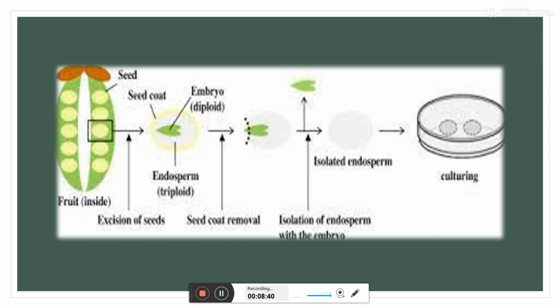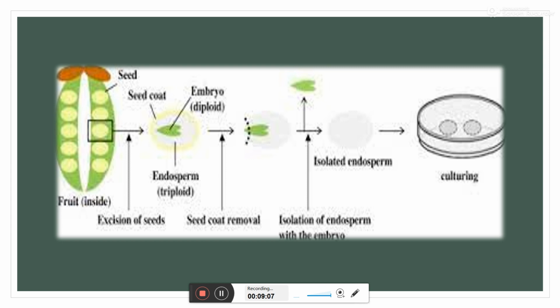Sometimes we isolate endosperm along with the embryo, or sometimes we only need the isolated endosperm. In some cases the embryo is important. The embryo along with the endosperm is important for differentiation in the initial stage. That is why we isolate the embryo along with it.